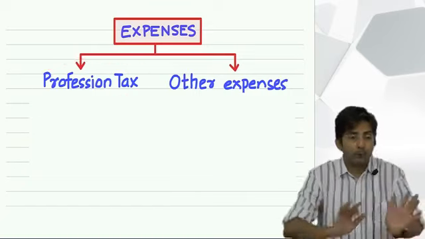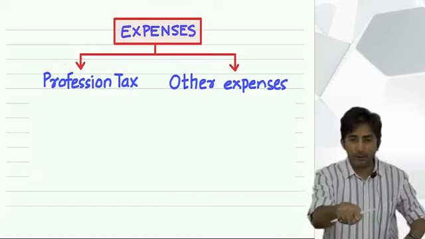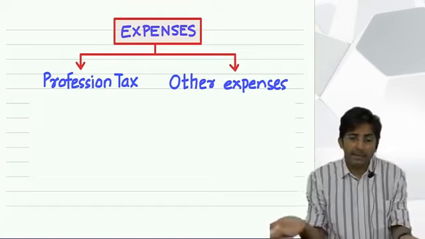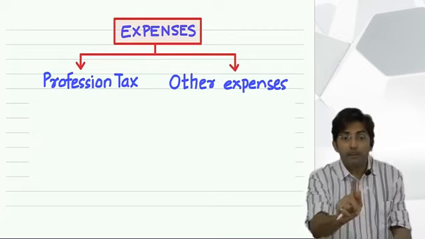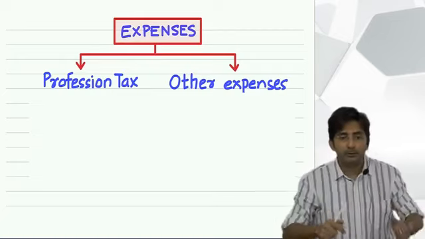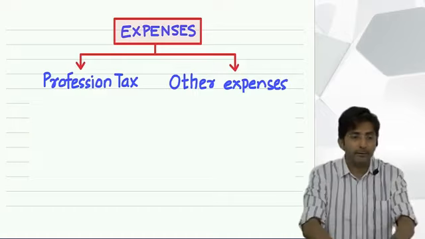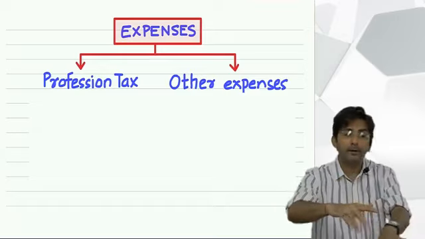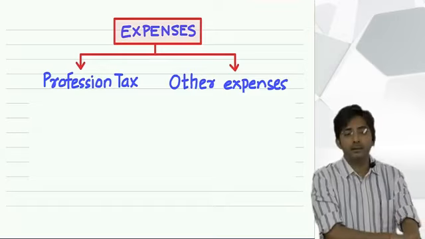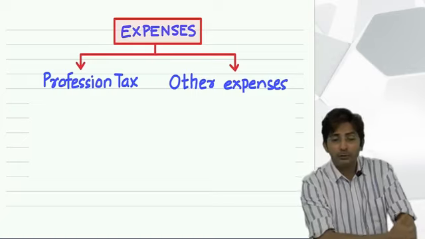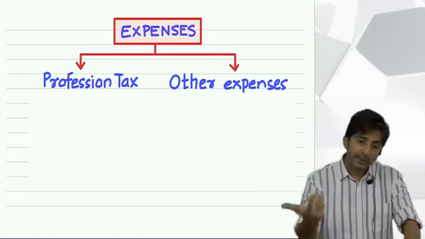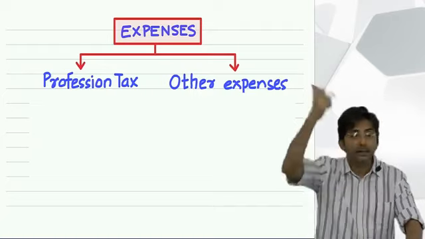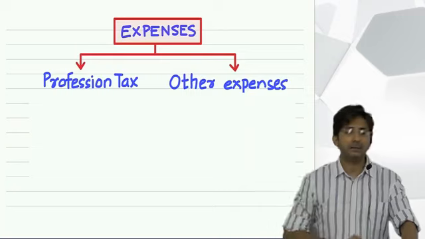Once you become employed from unemployed, right now you are what? You are unemployed, because you are a student, you are studying. But once you get into some business or job, see, employed means, you can be self-employed also. So whether you self-employ yourself or do a job, once you become employed from unemployed, you will have to pay profession tax. But then what doubt does the student get? Oh, profession tax we have to pay, and once we start any employment, we have to pay income tax also. It is a double tax.